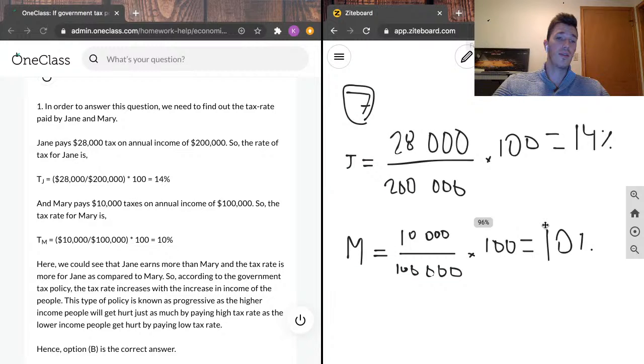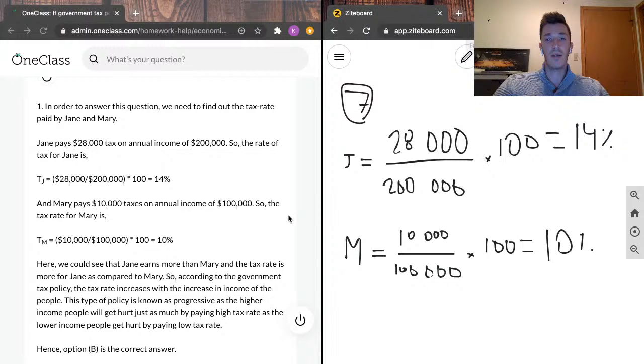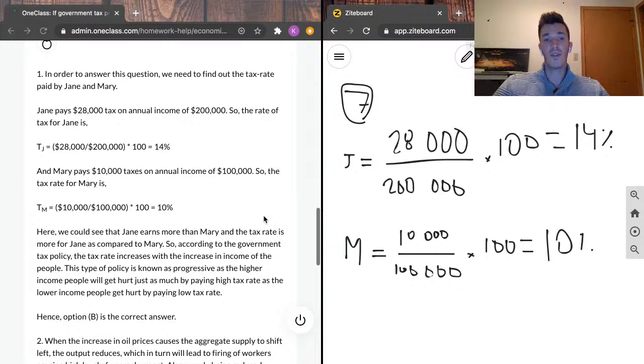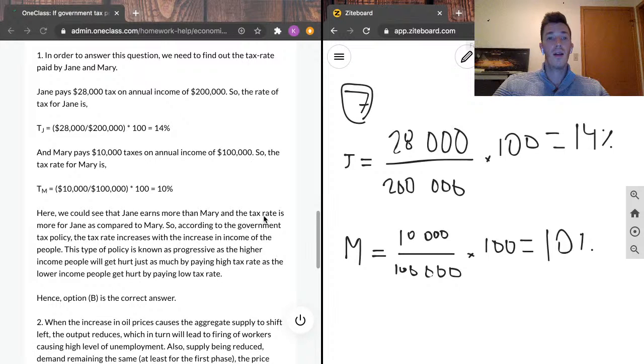So what our junior tutor had to say is that here we could see that Jane earns more than Mary, and the tax rate is more for Jane as compared to Mary. So according to the government tax policy, the tax rate increases with the increase in income of the people. This type of policy is known as progressive, as the higher income people will get hurt just as much by paying higher tax rate as the lower income people get hurt by paying the lower tax rate.